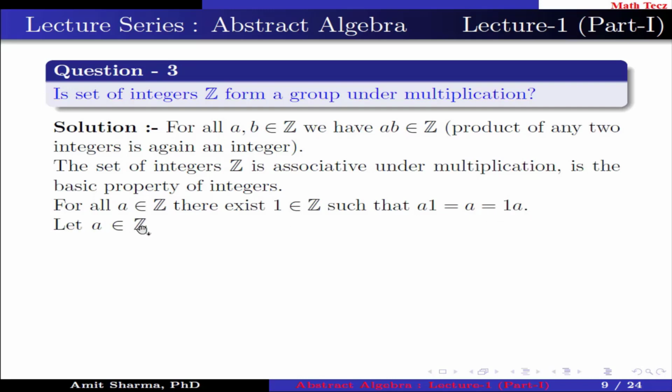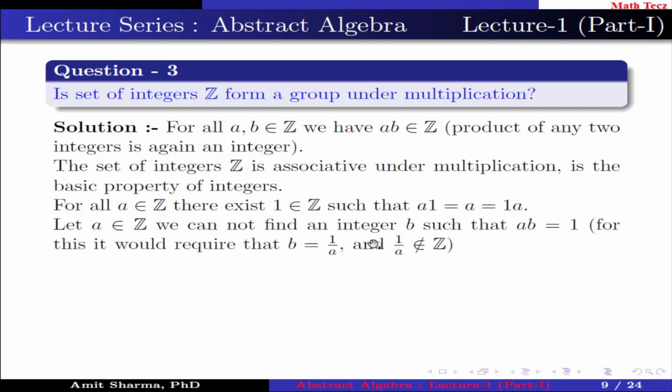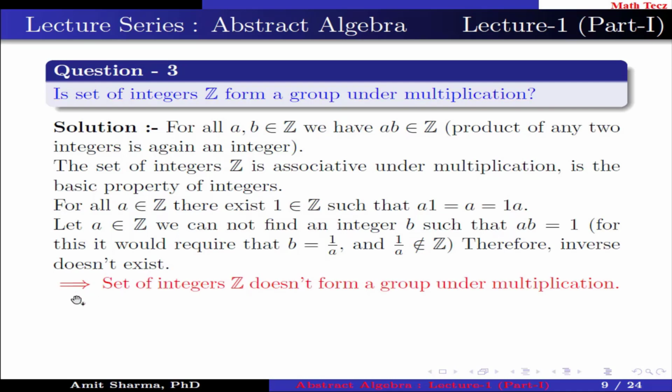Let a belong to Z. We cannot find an integer b such that ab equals 1. Why is it so? For this, it is required that b should be 1 by a, and 1 by a does not belong to Z. Therefore, the inverse does not exist. This implies the set of integers Z does not form a group under multiplication.